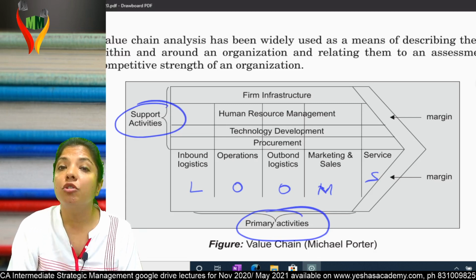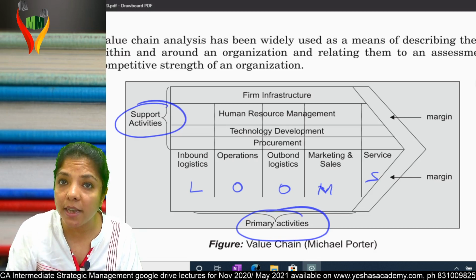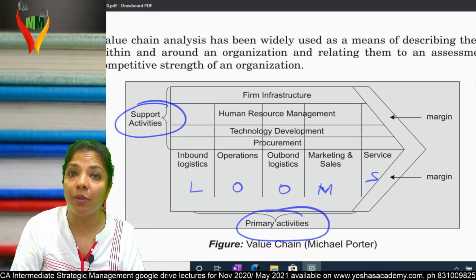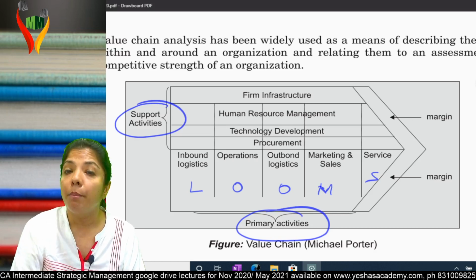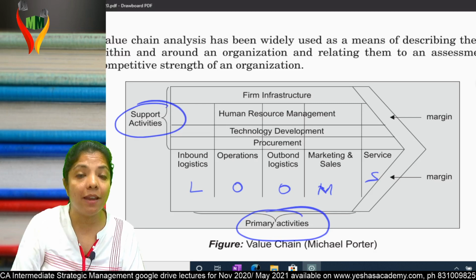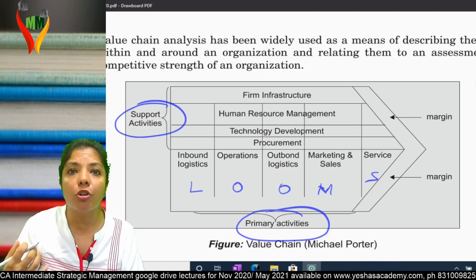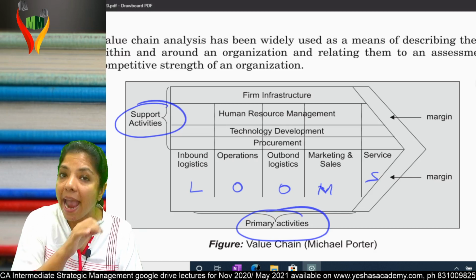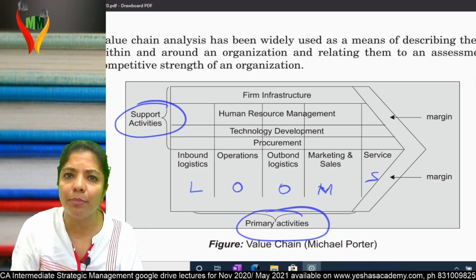Am I clear? So basically, these 5 are primary activities, and these 5 primary activities have 4 support activities. How many support? 4. Procurement, technology development, HR management, and firm infrastructure. What do you mean by procurement? Procurement means acquiring. Every primary activity needs something or the other.